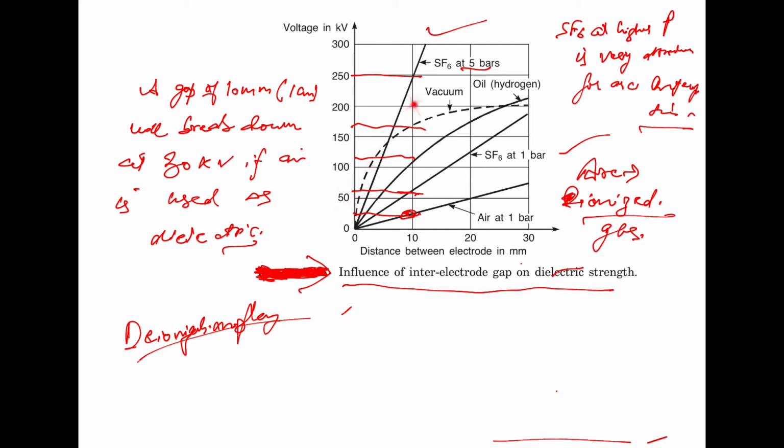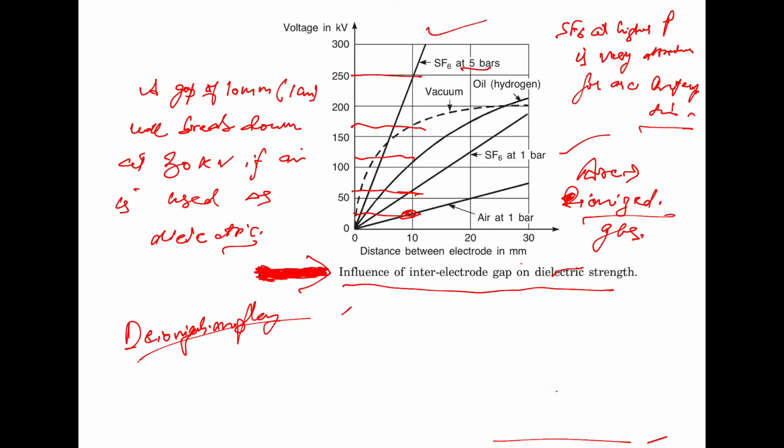Now, if we use SF6 at 5 bar, it has the highest dielectric breakdown strength of nearly 250 kV. So it can be seen that SF6 at higher pressure, that is 5 bar, is a very attractive medium for arc interruption.